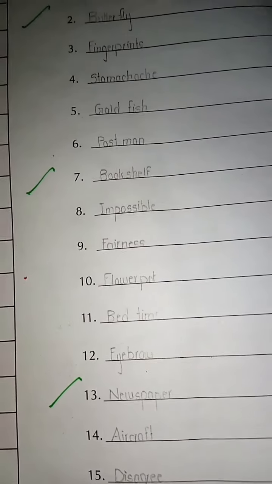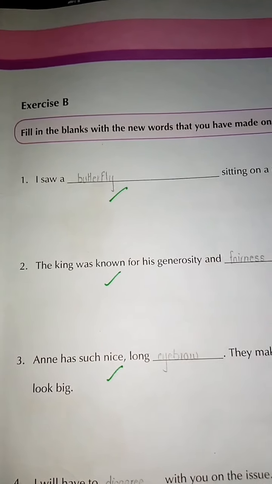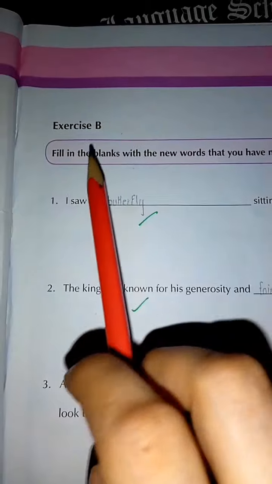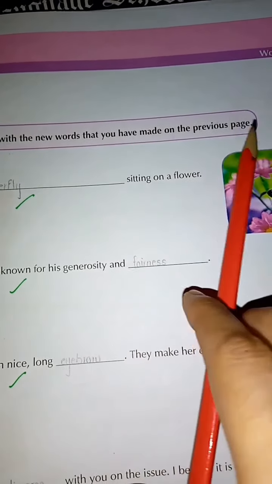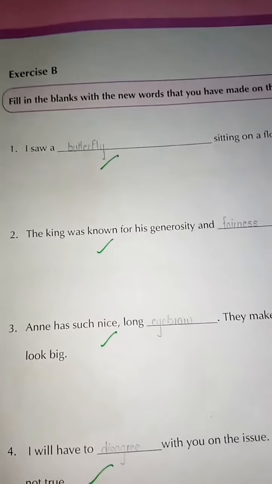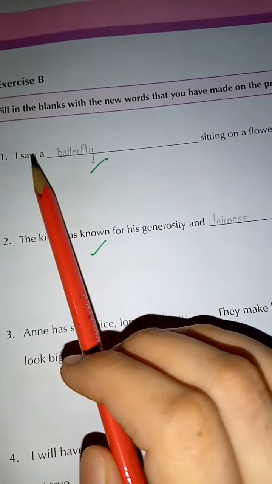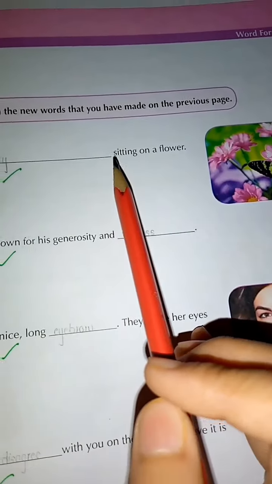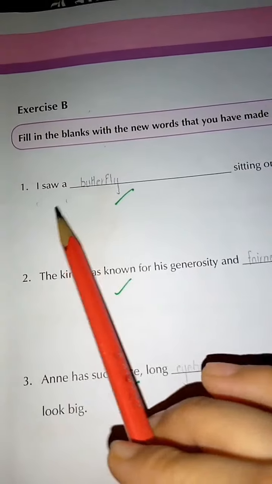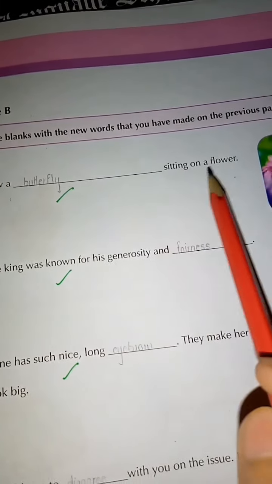Now move to the next page, page number 3. Now we are going to do exercise B. Fill in the blanks with the new words that you have made on the previous page. What are the new words? These were the new words on the previous page, on page number 2. Now we are going to put them in these blanks. Number 1, I saw a dash sitting on the flower. I saw a butterfly sitting on a flower.